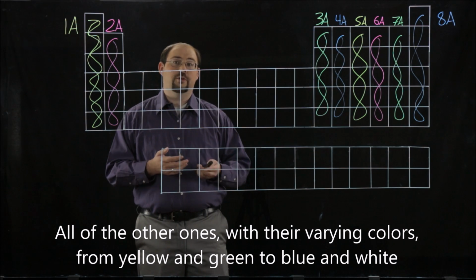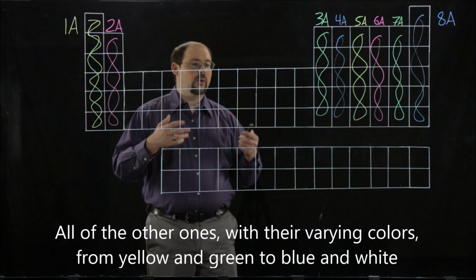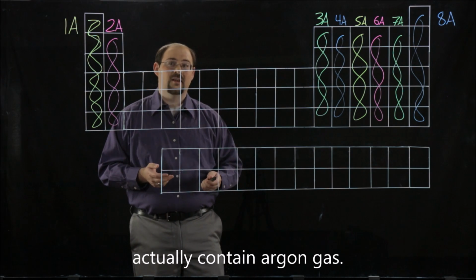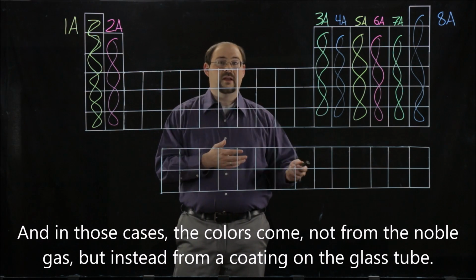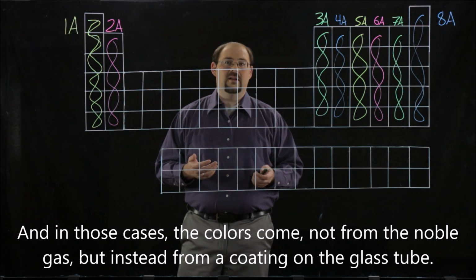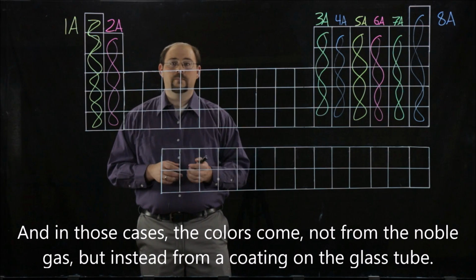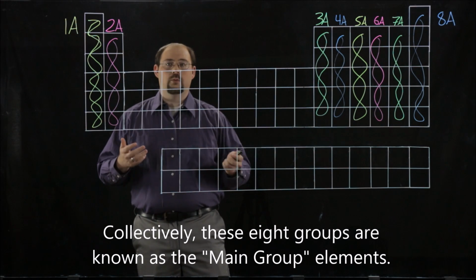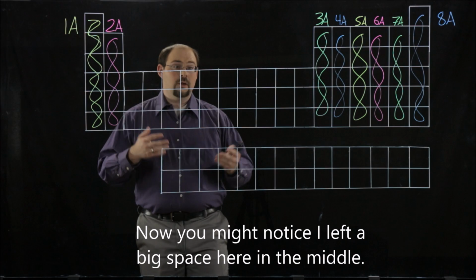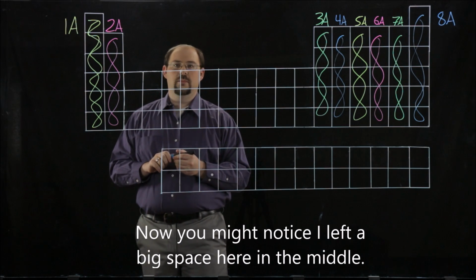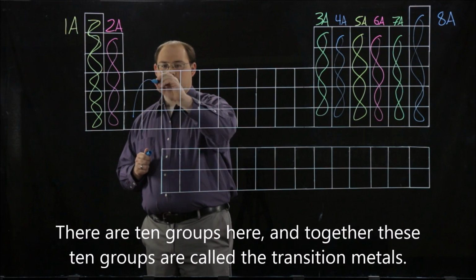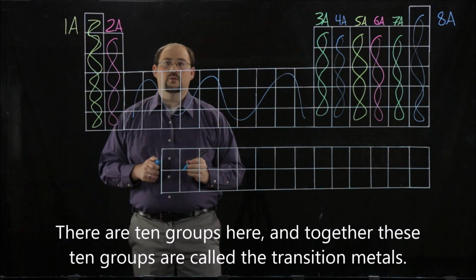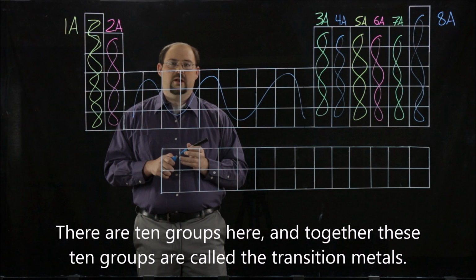All of the other ones with their varying colors, from yellow and green to blue and white, actually contain argon gas. And in those cases, the color comes not from the noble gas, but instead from a coating on the glass tube. Collectively, these 8 groups are known as the main group elements. Now, you might notice I left a big space here in the middle. There are 10 groups here. And together, these 10 groups are called the transition metals.